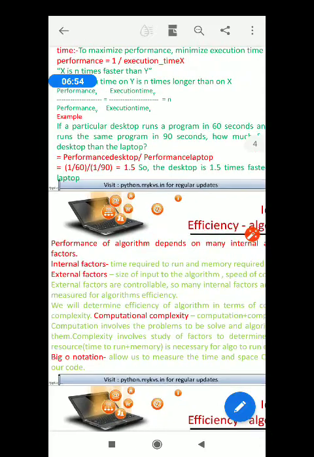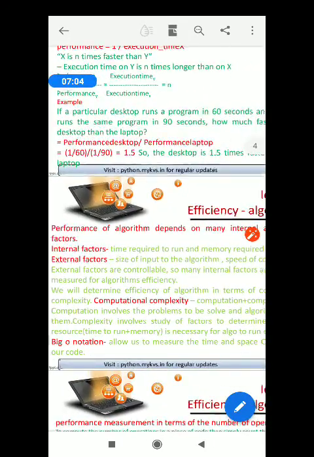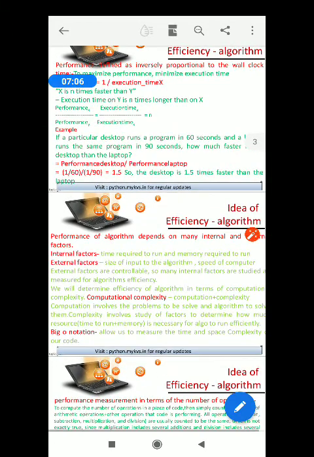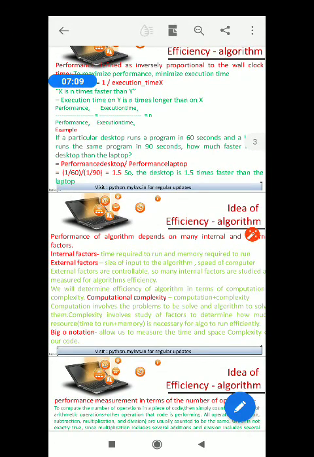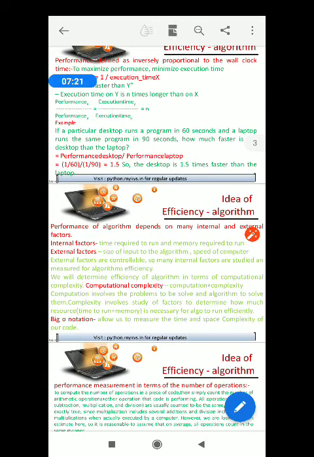We will determine efficiency of algorithm in terms of computational complexity. Computation involves the problems to be solved and the algorithm to solve them, and complexity involves study of factors, the internal and external factors, to determine how much resource, time or memory is necessary to run it efficiently.